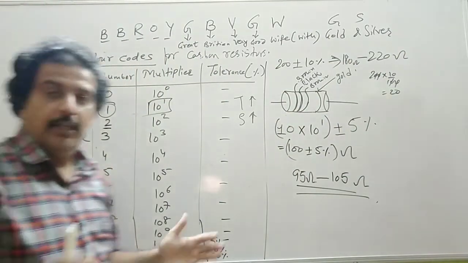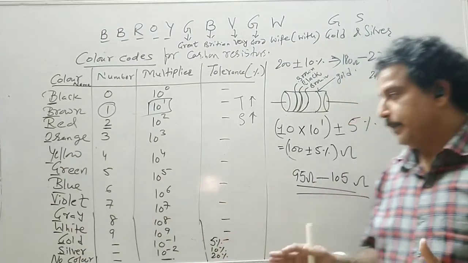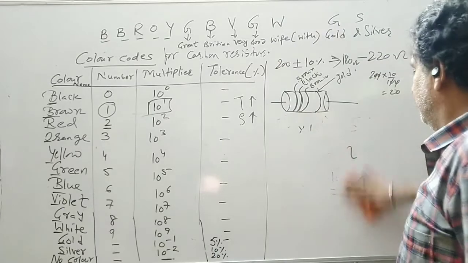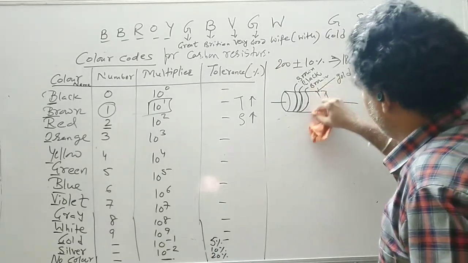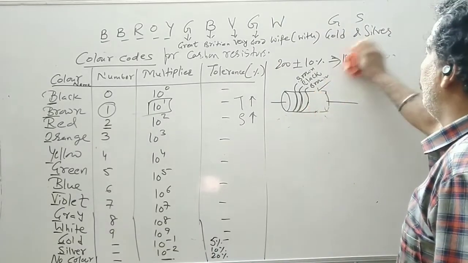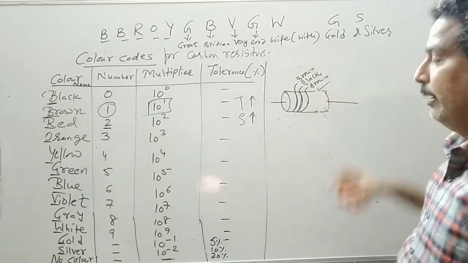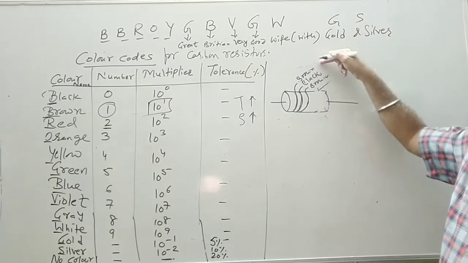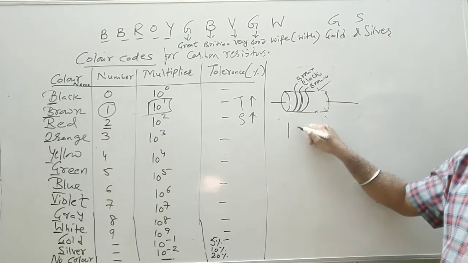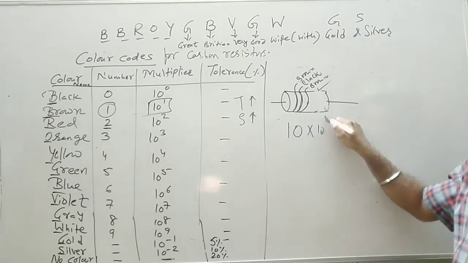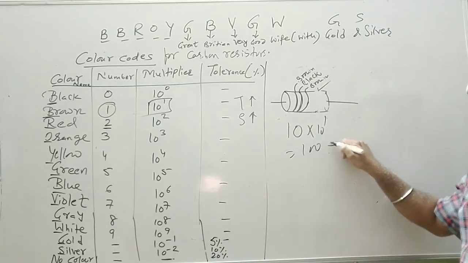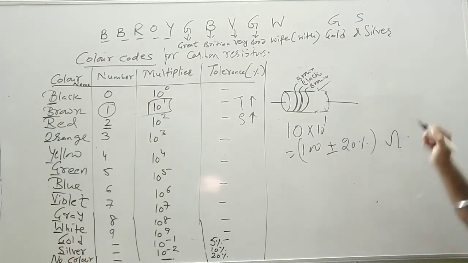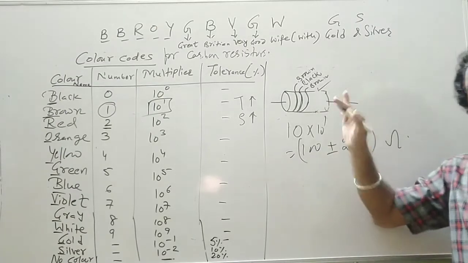And by chance, if the fourth band is not given, suppose only 3 colors are given to us, and in the question or in the MCQ they have not mentioned the fourth band, then you have to remember to put a tolerance of 20%. So if this is brown, black, brown, so brown 1, black 0, then 10 into 10, that is 100. But the final answer should be written as 100 plus minus 20%, because the fourth band is not there.